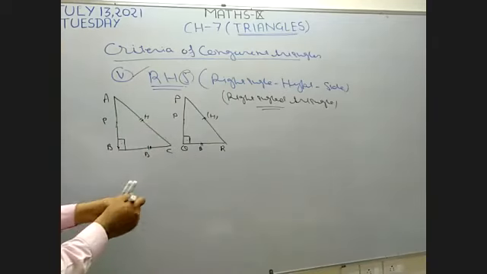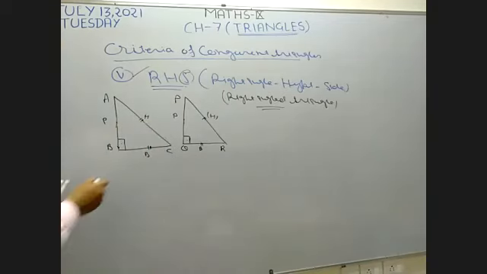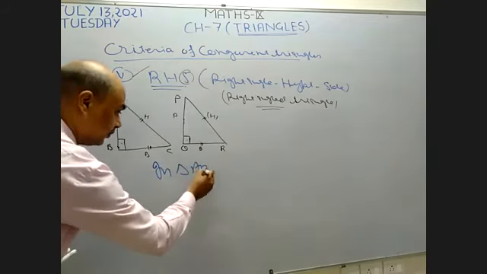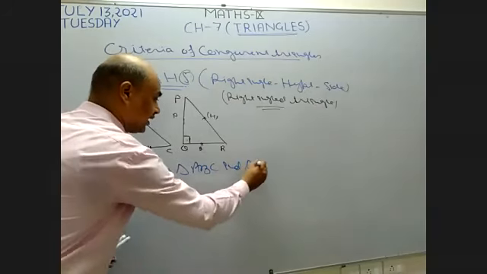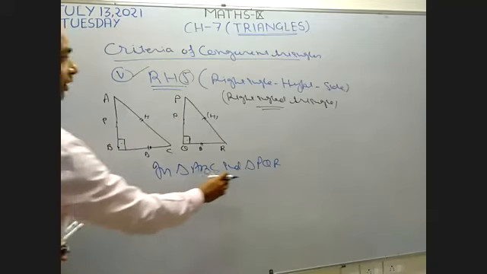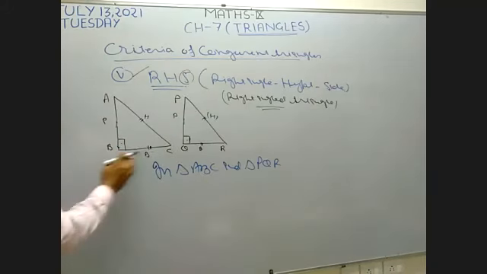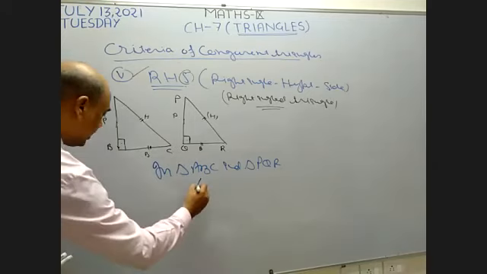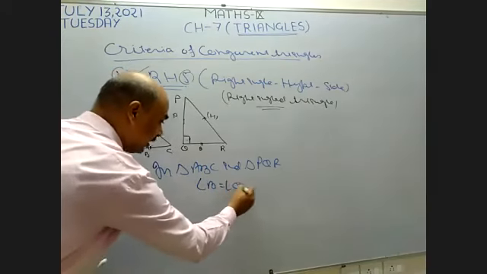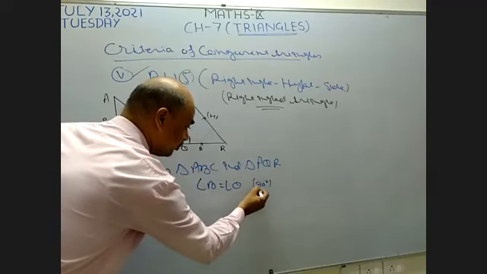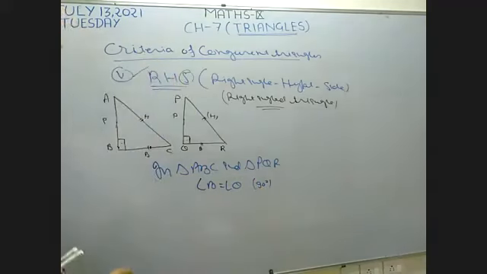Now I write here both the triangles. What is the name of both the triangles? In triangle ABC and triangle PQR, these two right angles are given. Now what is given? First, the angle. This angle is of 90 degrees. This angle is of 90 degrees. So both the angles are equal. Angle B equal to angle Q. Why? Because both have the same degree. Same degree means both are 90 degrees. So this is the reason both our angles are equal.